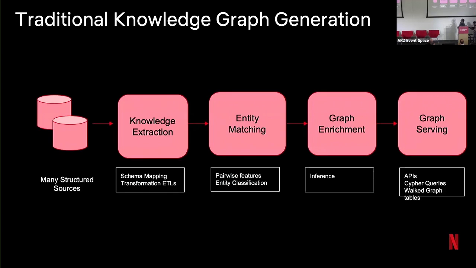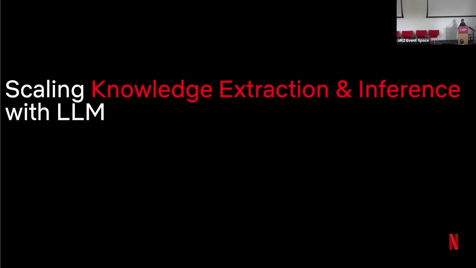So the first component which we are going to discuss is how we are improving the completeness of the graph, or you can say the coverage of the graph, using LLMs. First, we will go through a set of challenges which we were having earlier, where LLMs have shown promising directions, and then we'll go through the pipeline for one of the components.